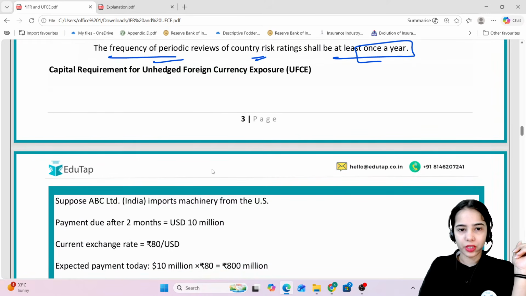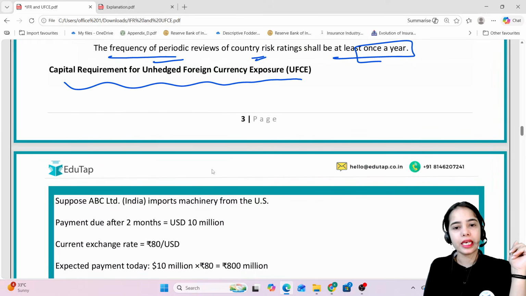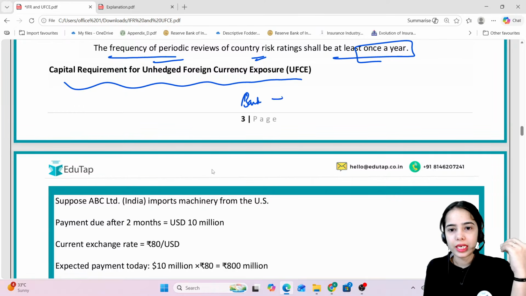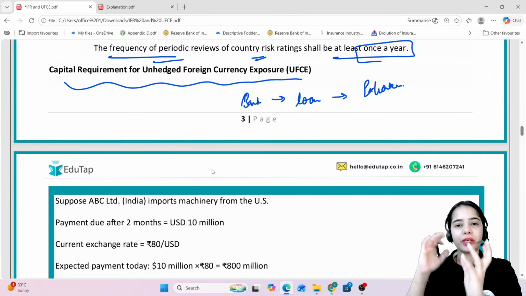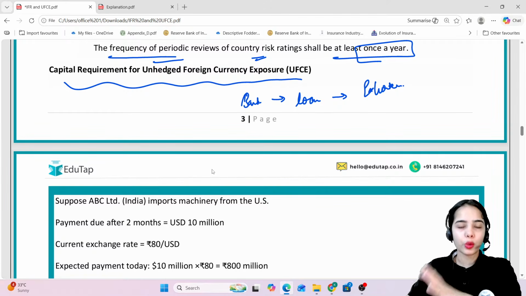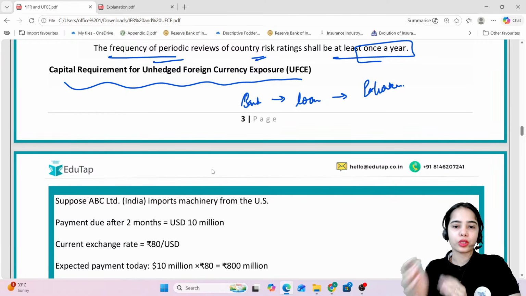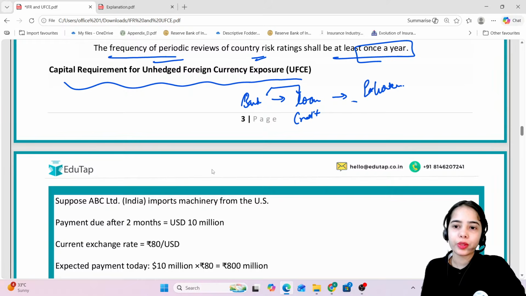Now next is capital requirement for unhedged foreign currency exposure. Let's say that the bank is giving a loan to an exporter. So the bank has given a loan to an exporter. This can be a pre-shipment loan or a post-shipment loan. So basically the bank has given credit to the exporter.